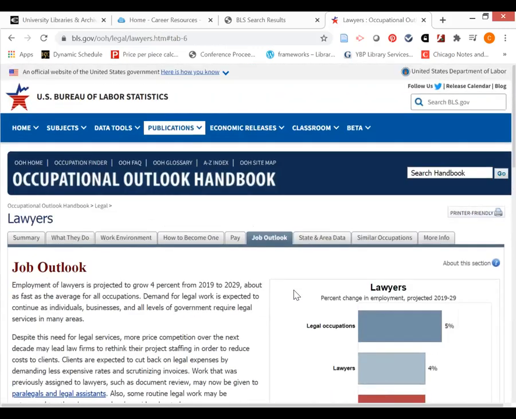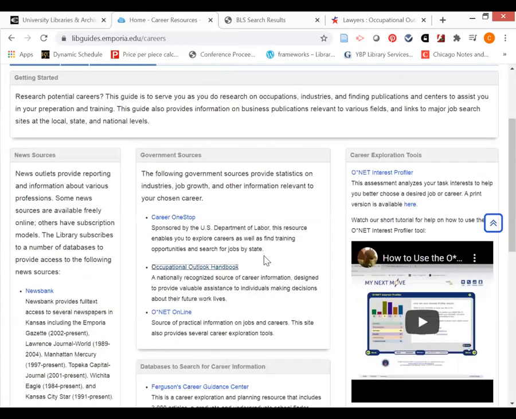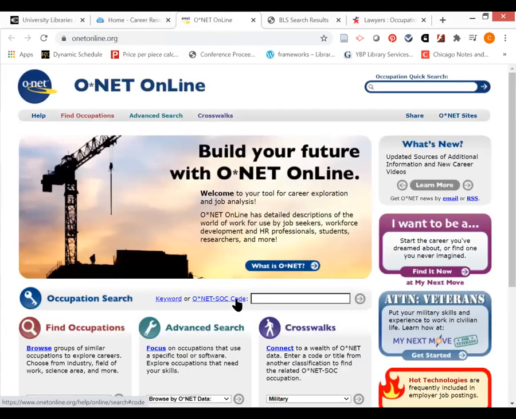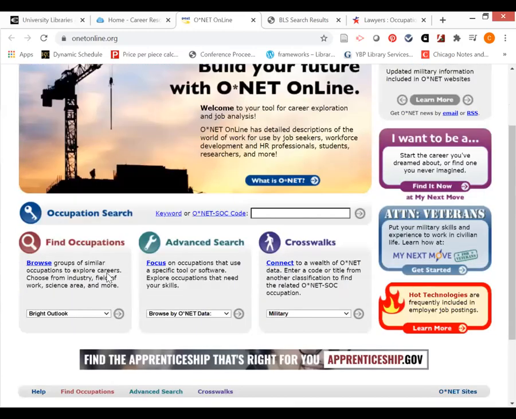I think you'll be able to find quite a bit of information from the Occupational Outlook Handbook, but when we go back up here to Career Resources, that's not the only way that you can find information about careers. The next one we're going to look at is O*NET Online. And O*NET Online is a little bit different. It's also from the Bureau of Labor Statistics, but as you can see, it's going to give you a lot more information. You can actually use O*NET to build career explorations and job analyses if you wanted to build a little bit more in terms of that information.